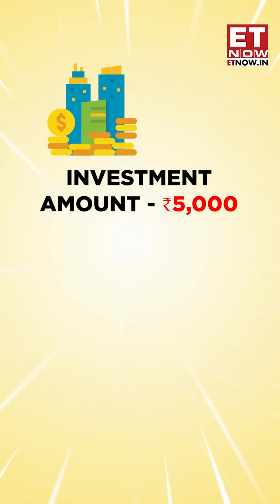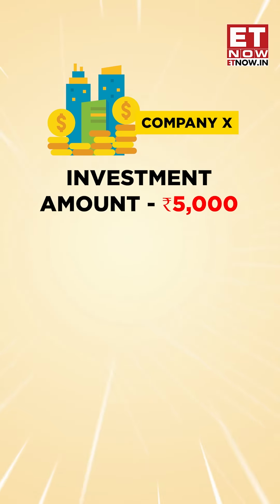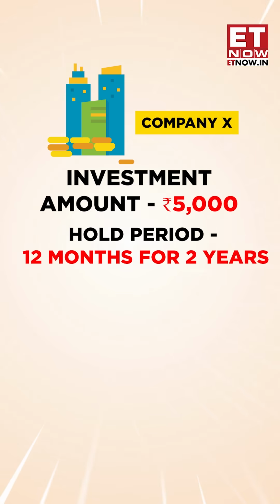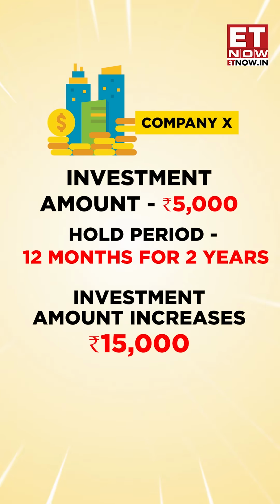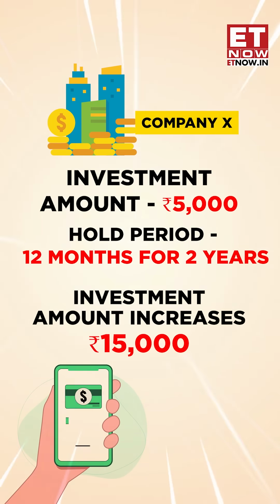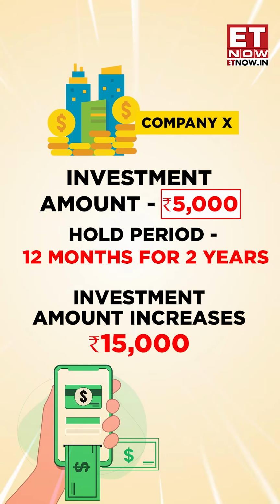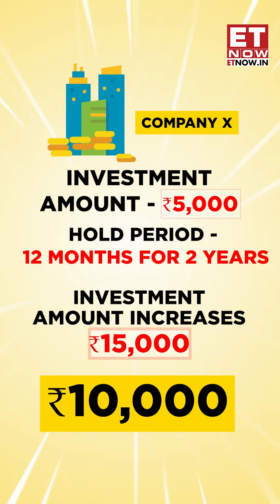Now reconsider the example. You invest 5,000 rupees in a particular stock, say company X. This time you hold it for more than 12 months, say 2 years. Your investment amount becomes 15,000 rupees. You decide to withdraw your money. The difference between your invested amount and total amount would be 10,000 rupees. This will be a capital gain, but which one? A long-term capital gain.